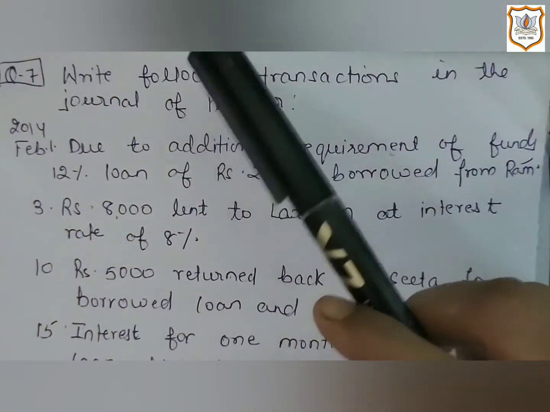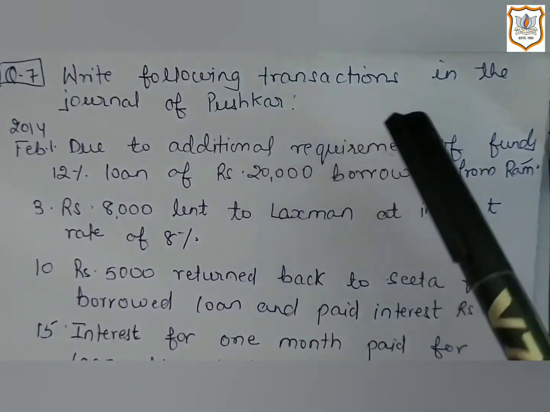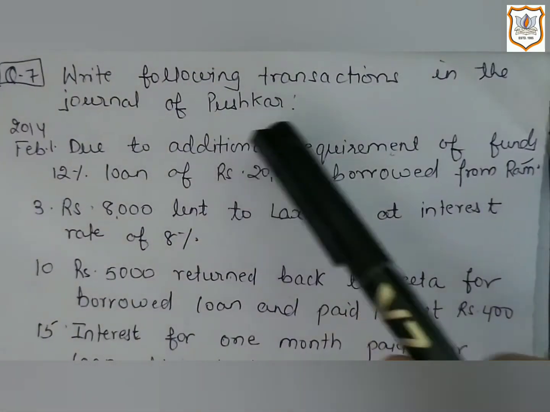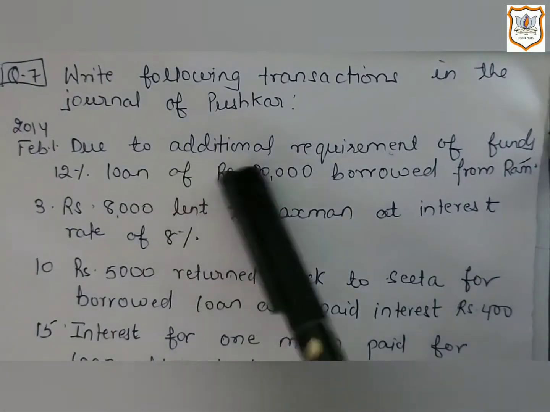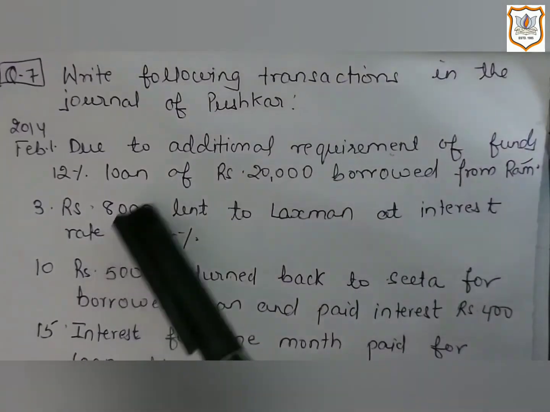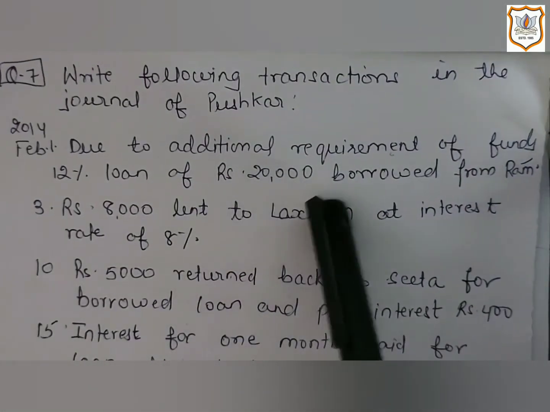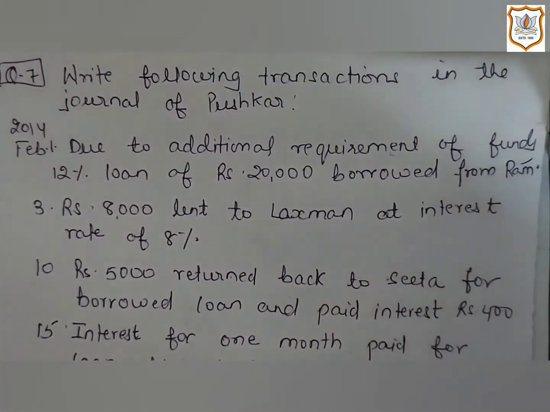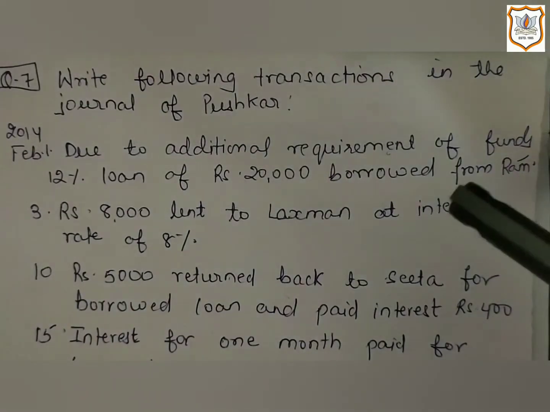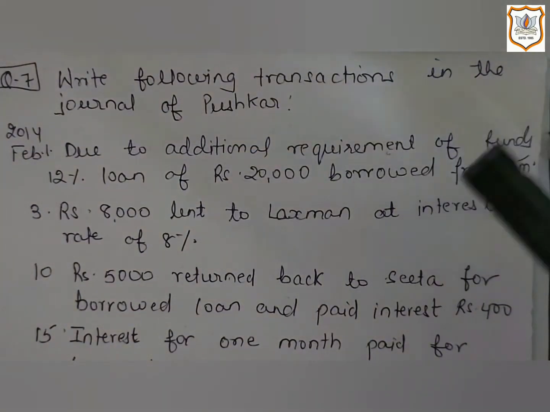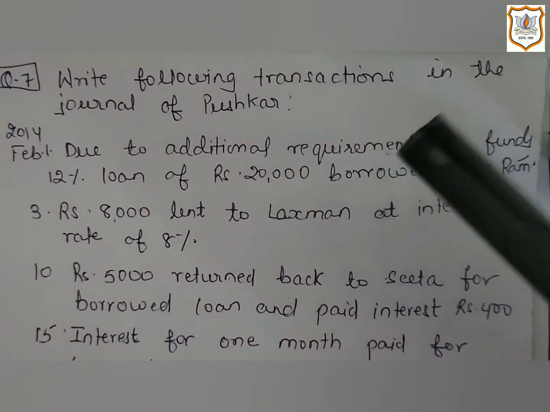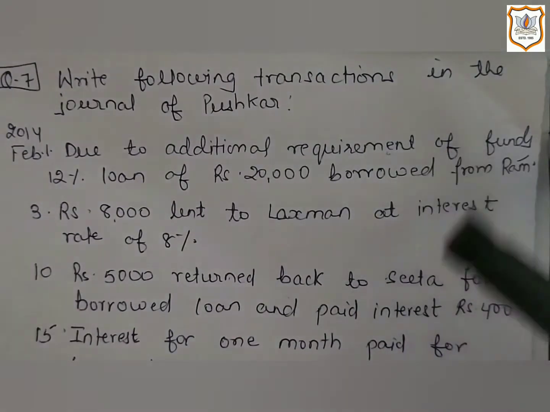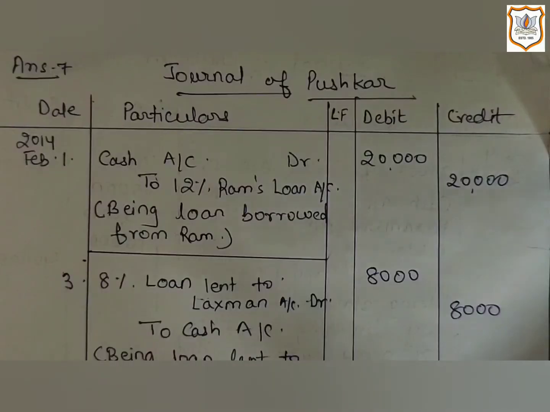Here is question number 7. Write following transaction in the journal of Pushkar. Feb 1st. Due to additional requirement of funds, 12% loan of ₹20,000 borrowed from Ram. So here which two accounts are involved? Here 12% Ram's loan and cash account. These two accounts are involved. So let us see journal entry for this.